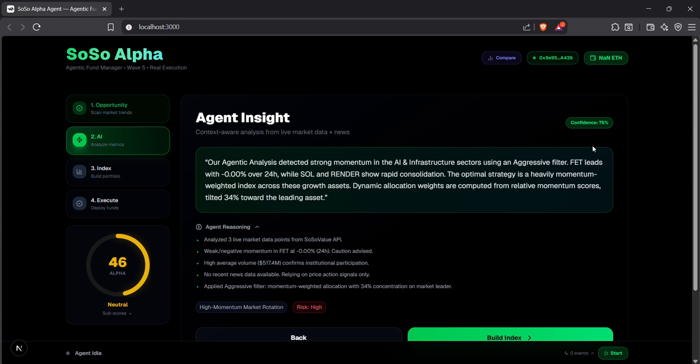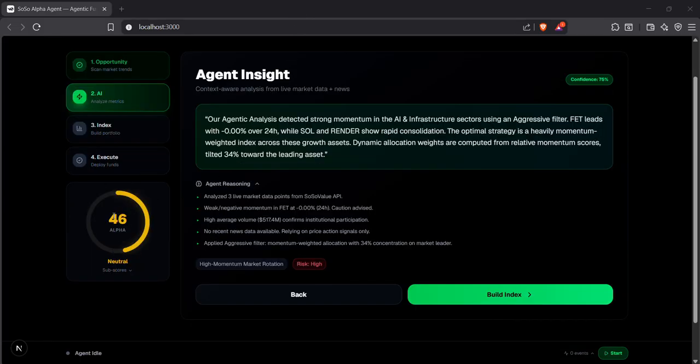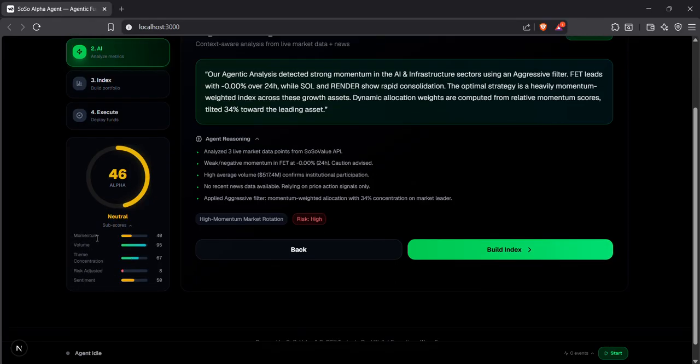our proprietary composite metric. This one scores X out of 100, which is rated strong alpha, moderate, etc. So let me expand the subscores. Here's the total alpha score, which is 46, and I'm expanding the subscores here. These are the subscores: momentum, volume, theme concentration, etc. Momentum contributes 40%, volume 95%, theme concentration 67%. This gives you full transparency into why the score is what it is.